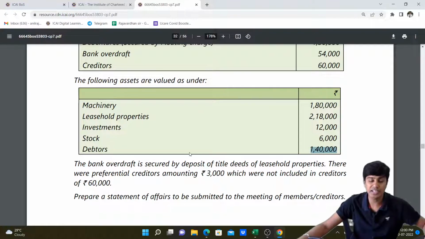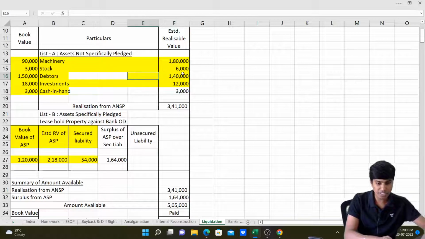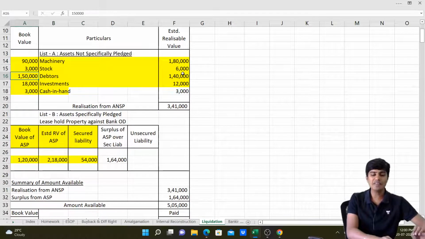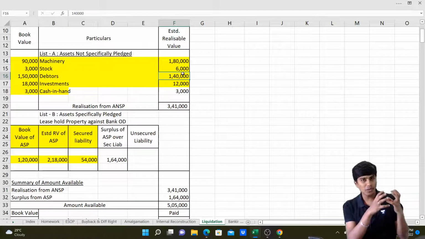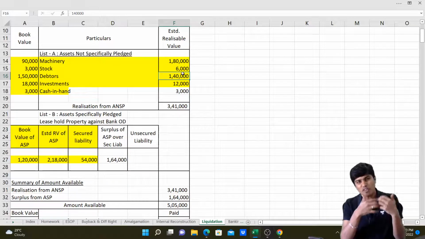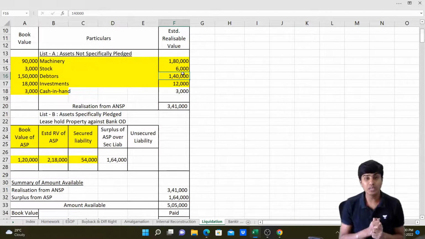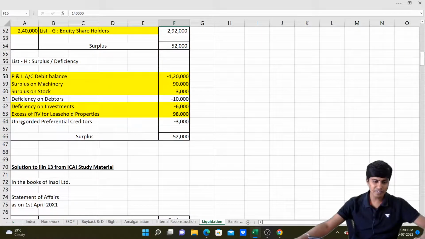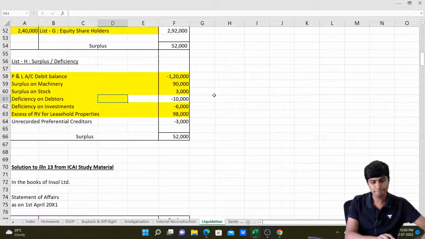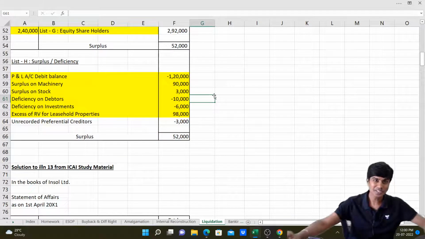Then what do we have? Debtors 1,40,000. Debtors are realizing 1,40,000. Debtors we have written in assets not specifically pledged. So let us go ahead and write it there. Debtors fetching us 1,40,000 rupees. So 1,50,000 was the book value, but it's realizing only 1,40,000. So there is amount forgone. That 10,000 which you don't realize is loss. It would lead to deficiency. So we'll write it in list H. Let's scroll down to list H, and write deficiency on debtors, 10,000 rupees. Minus 10,000 because it's leading to deficiency.